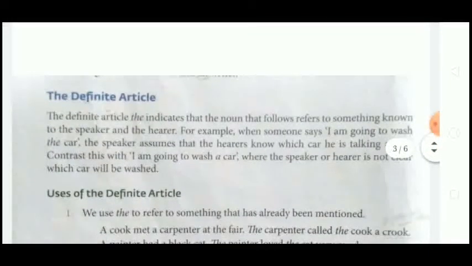Now the use of the definite article the. Okay, first we saw the indefinite articles a and an. Now the definite article the. The definite article the indicates that the noun that follows refers to something known to both the speaker and the hearer. See, first we use the for such a noun that is known by a listener and a speaker. In the sentence, if the noun is a particular noun, meaning the listener and speaker know it well, we use the article the.